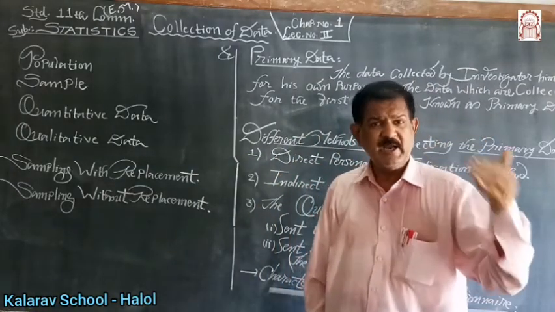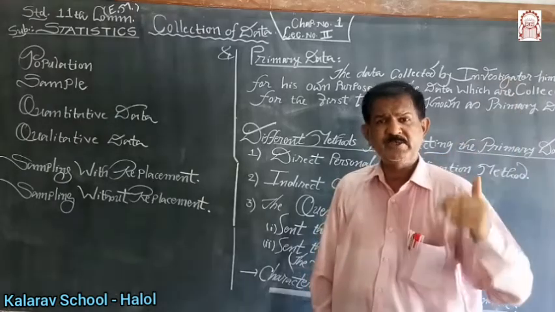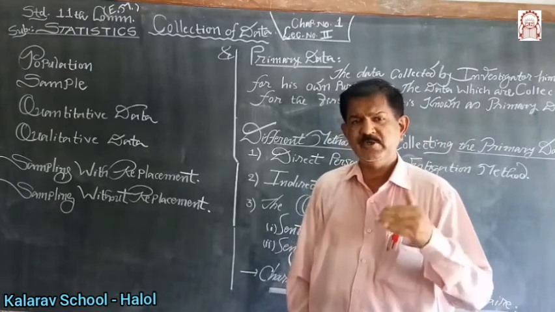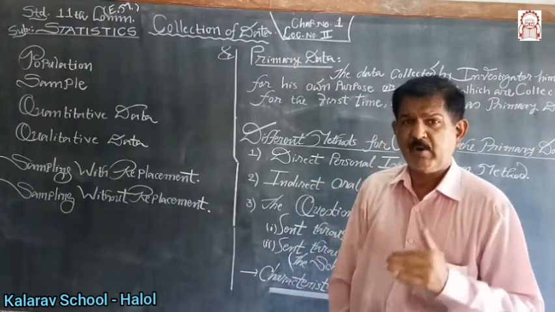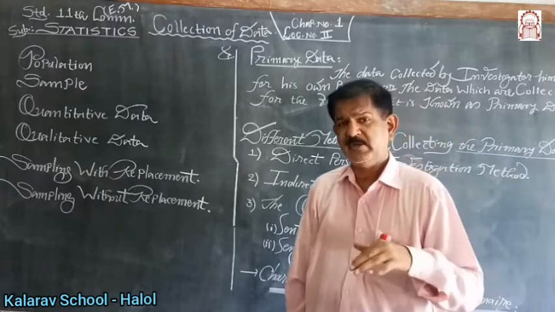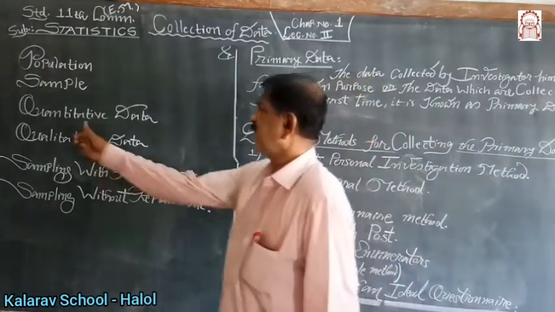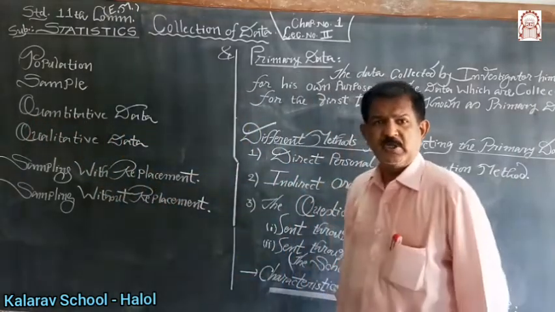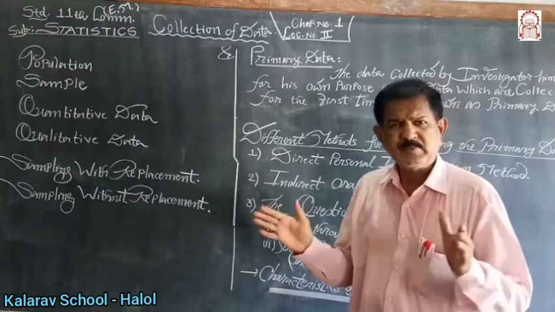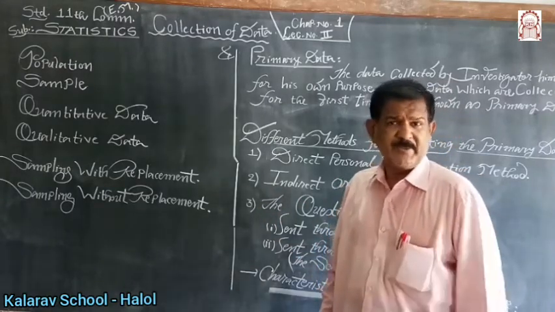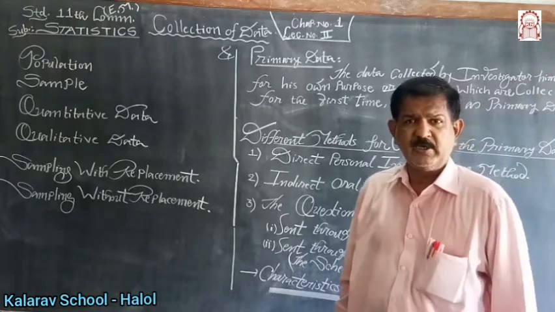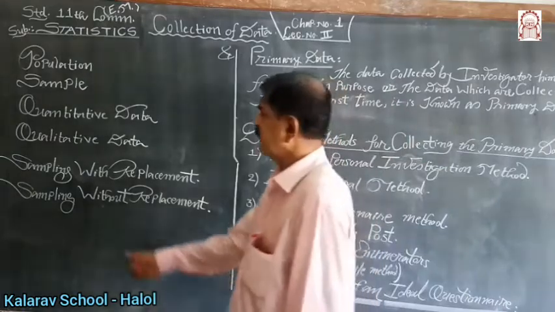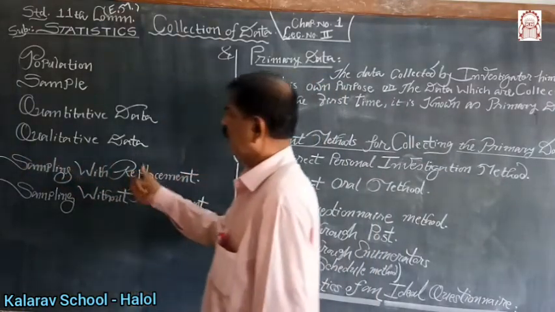Quantity means height, weight, temperature, rainfall, production, agricultural production, industrial production, sale, profit, population, etc. This data can be expressed in numbers and that is why they are known as quantitative data. The qualitative data which cannot be expressed in numbers, such as honesty of the person, expression of the person, nature or habit of the person, we can't express in numbers and that is why they are known as qualitative phenomenon or qualitative data.